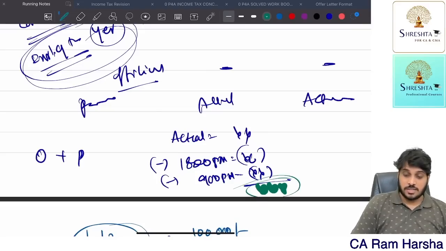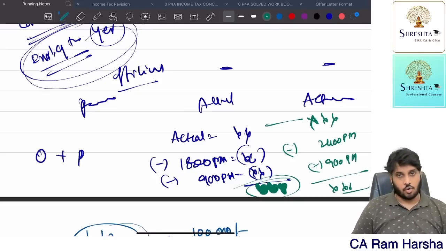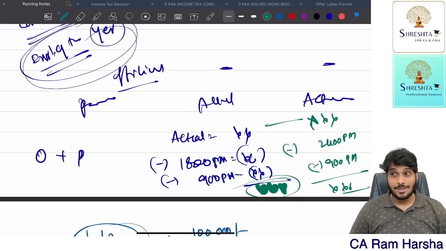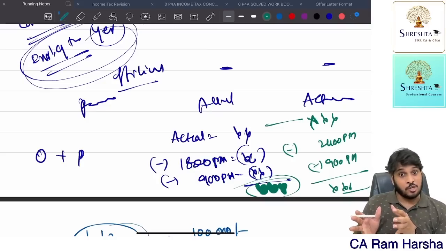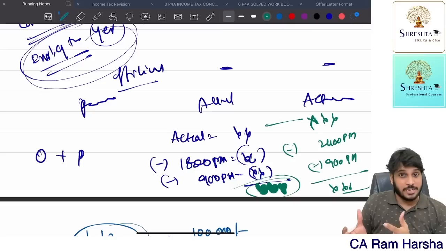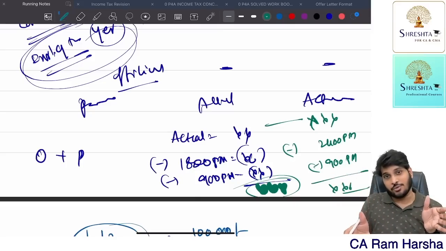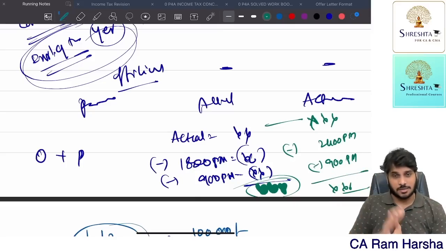Suppose it is more than 1600, then take the actual expenditure the company spent, minus 2400 per month, minus 900 per month if a driver is also given, and the balance is the perquisite. Over. This is for the car. Suppose the employee has a two-wheeler and the company is giving the entire running and maintenance cost, then actual minus 900 per month, reduce it. The balance is perquisite. That's it.